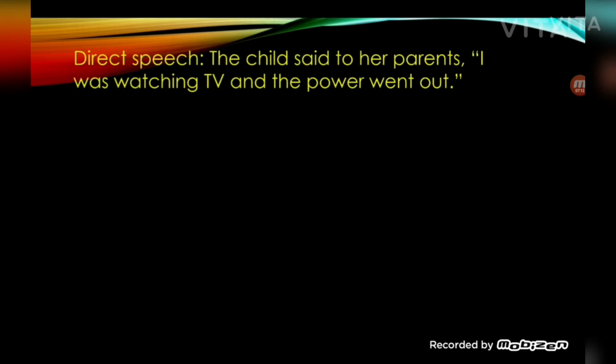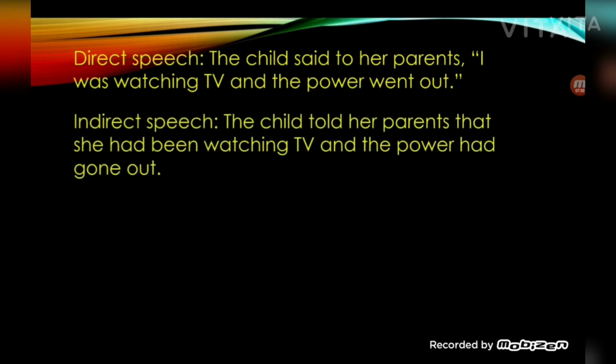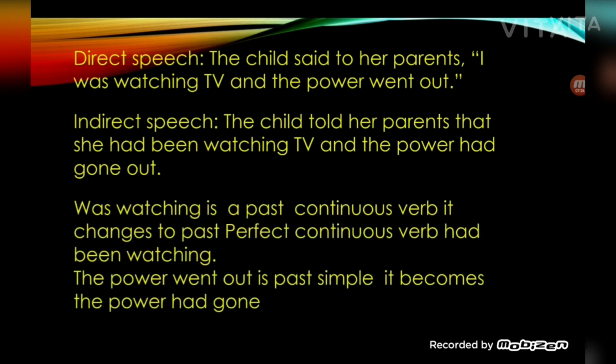Another example, the child said to her parents, "I was watching TV and the power went off." The child told her parents that she had been watching TV and the power had gone out. Was watching is a past continuous verb. It changes to past perfect continuous, had been watching. The power went out is a past simple. It becomes the power had gone.